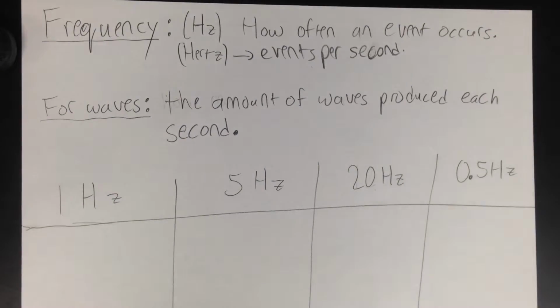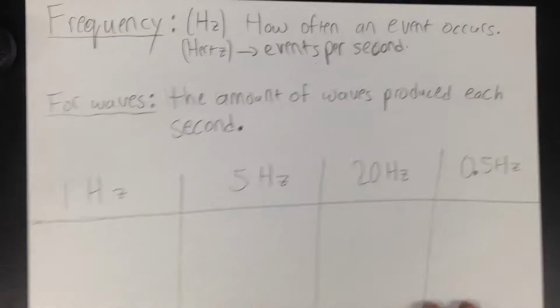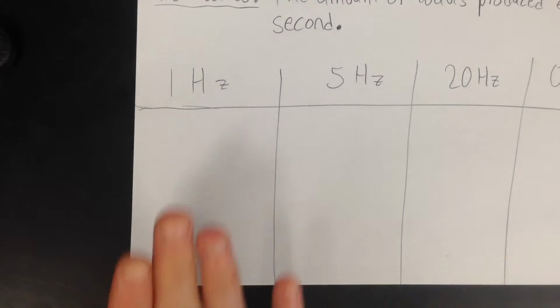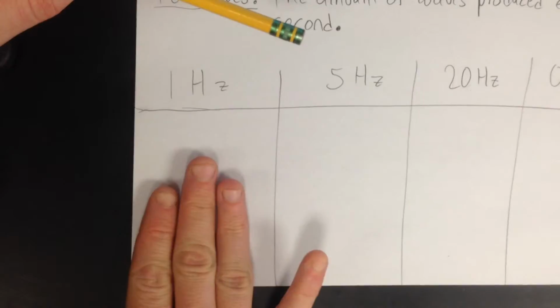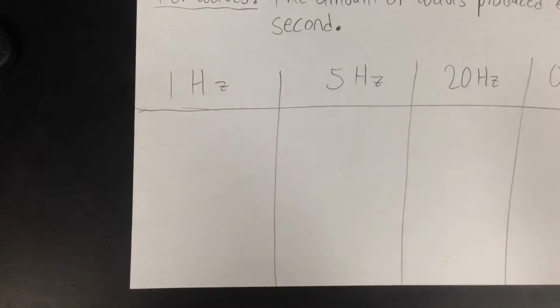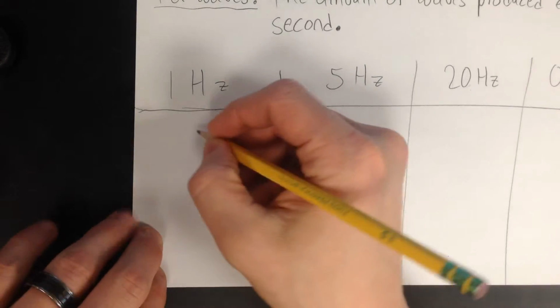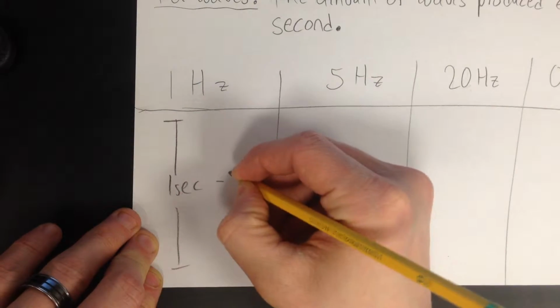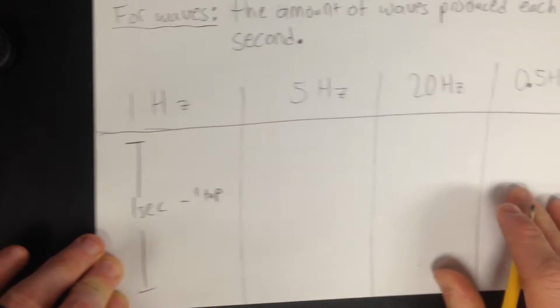A good way to think about hertz is by tapping. It kind of sounds silly, but just watch. Here's 1 hertz, and if I count 1 1000, 2 1000, 3 1000, 4 1000, 5 1000, that is 1 tap every second. That's 1 hertz. So if I have 1 second, 1 tap, right?